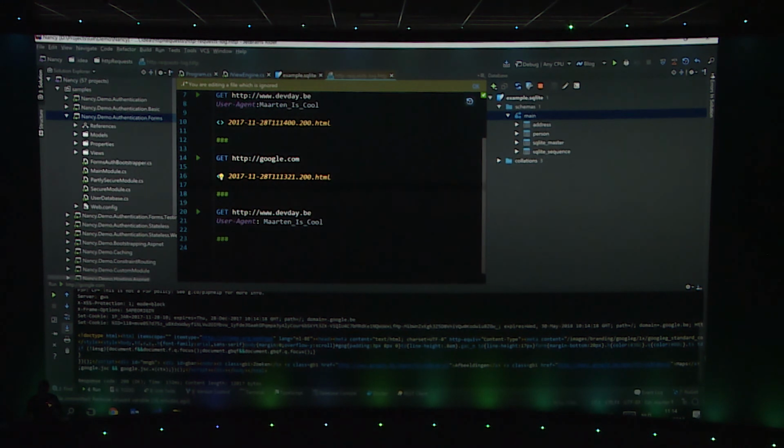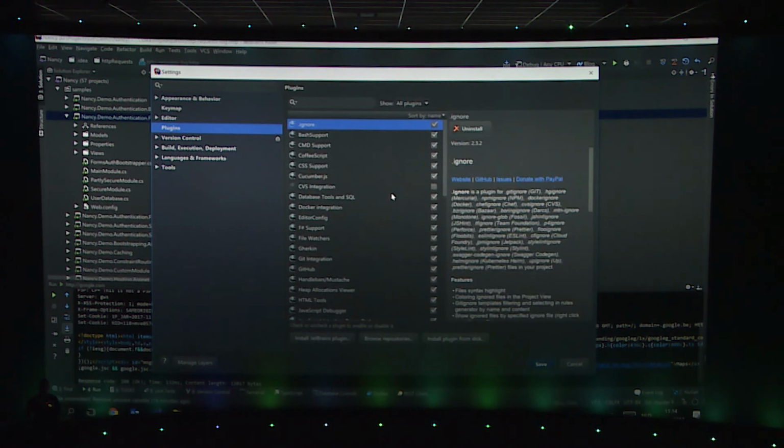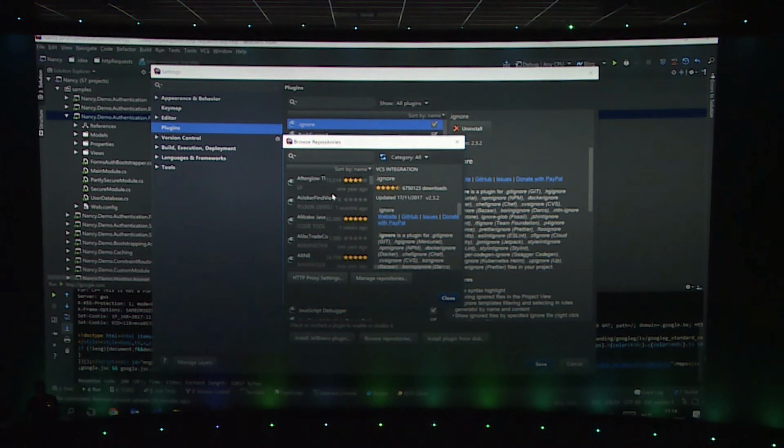Cool. I mentioned plugins when I started this presentation. I have 1 minute left, so I quickly want to show you plugins. There's a lot of plugins available in Rider that you can access from the plugin settings and then install either a JetBrains plugin, which JetBrains wrote, or install a plugin from the repository where third parties add their plugins. There's really a lot of them. I can keep scrolling through these lists.